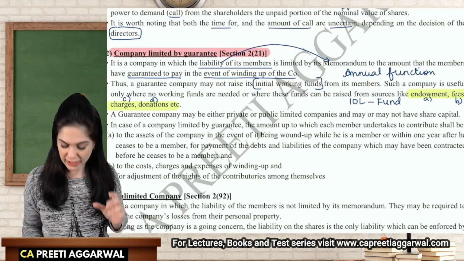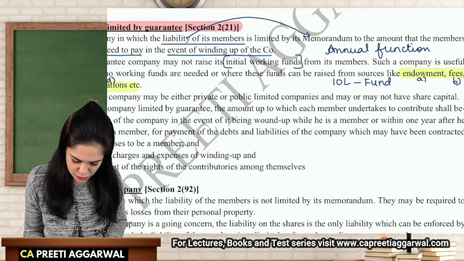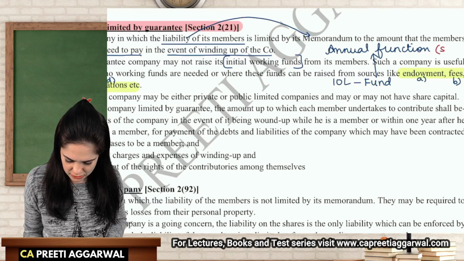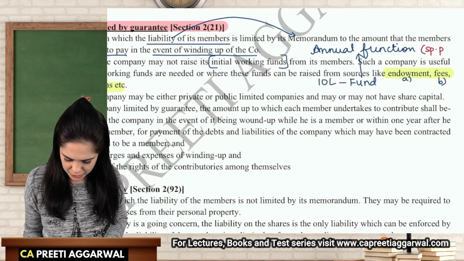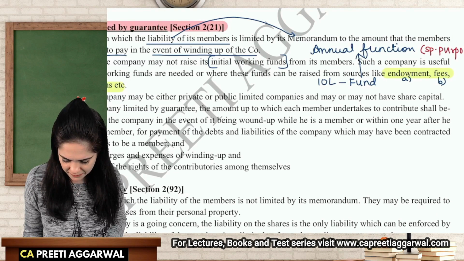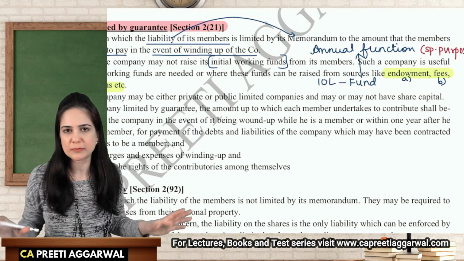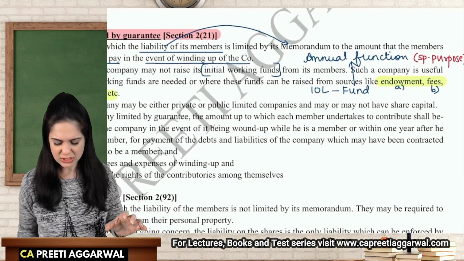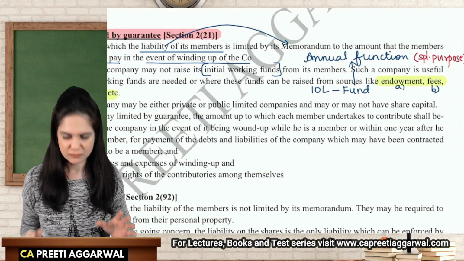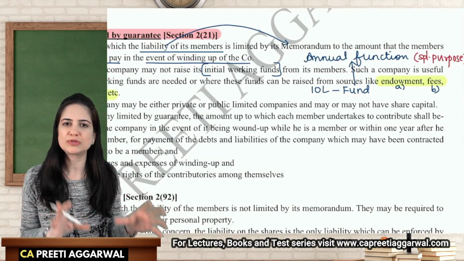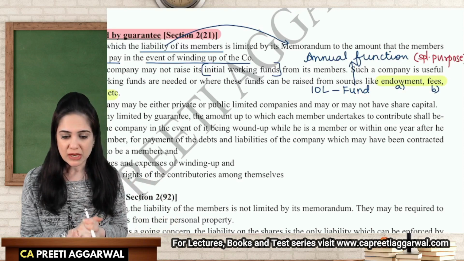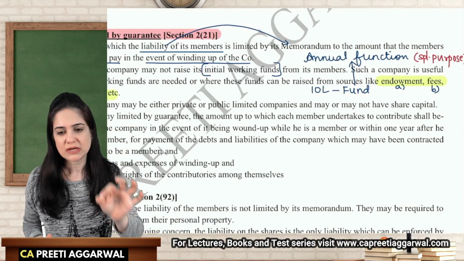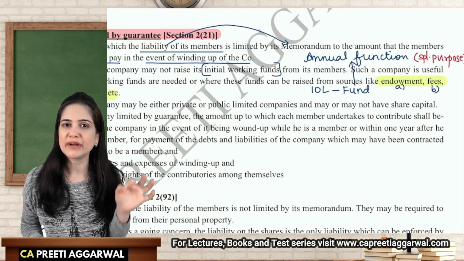Why am I using the word endowment? Because this fund is used for a specific purpose. So I create this fund for a specific purpose. It's not a general fund. I can't use this money for general purposes like repairing, etc. I have raised this money for some special purpose. What is the special purpose? Every year I'm going to use it for the annual function. Since it is for a specific purpose, for a special purpose, this fund is known as an endowment fund.